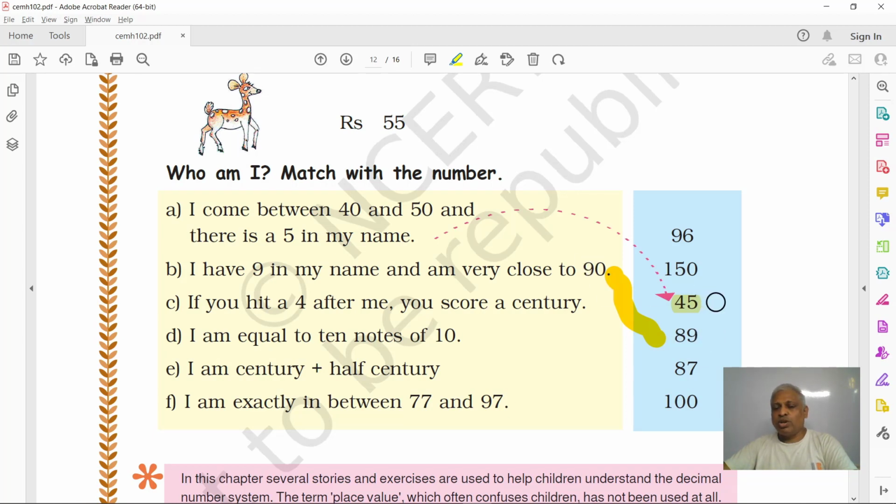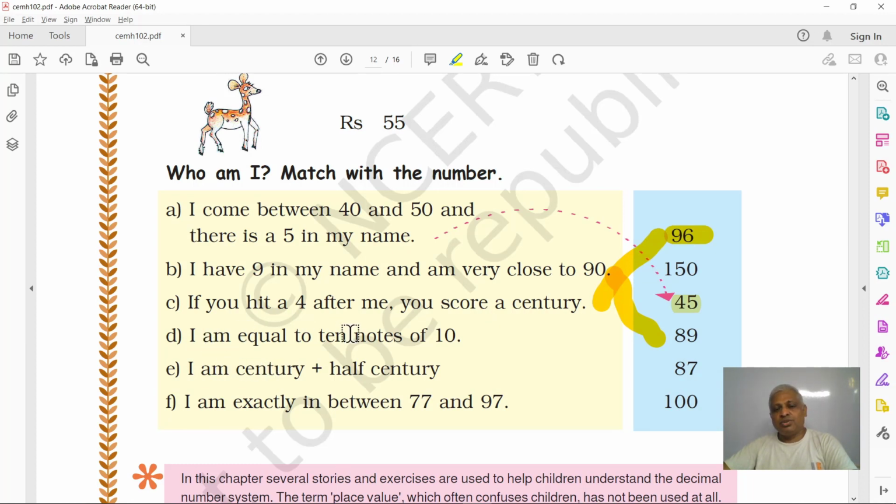45 is a very small number. Even if you add 4 to 45, it will be 49. So 150 is a big number. It's already 100 plus. So this 96, if you add 4 to this, it will be 100. Century, right? So for the C, the first one is the answer.